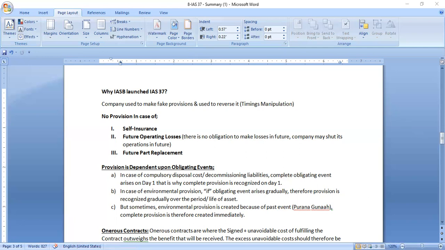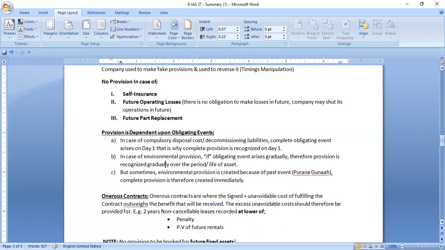So here we don't have to make provision. IAS 37 says that we don't have to make provision in case of self-insurance, or in case of future operating losses. If there would be future operating losses, then there is no obligation to make provision for losses in the future. The company may shut its operation in the future and there is no obligation to recognize it in today's financial statement, okay? And the next is future part replacement.